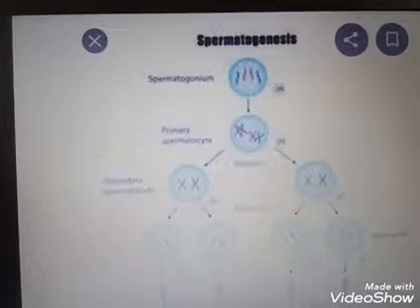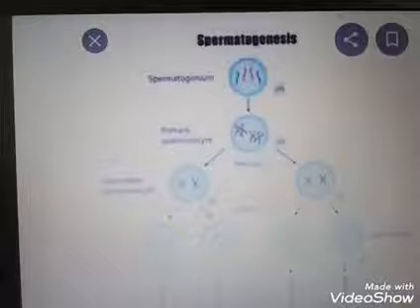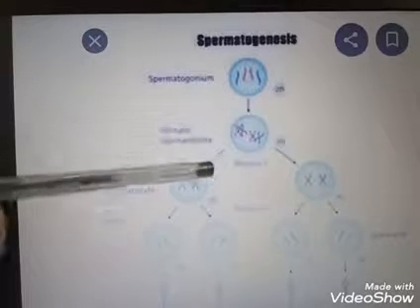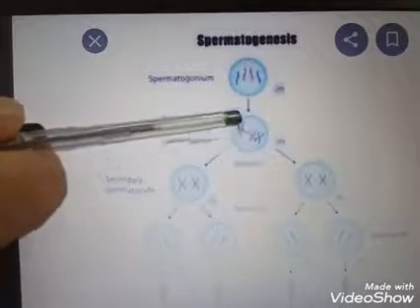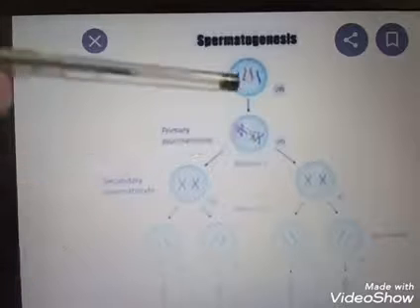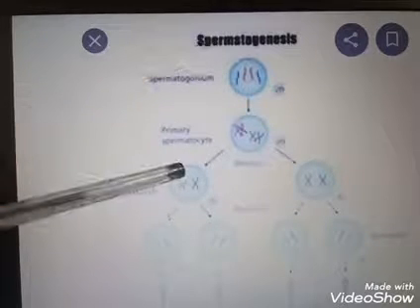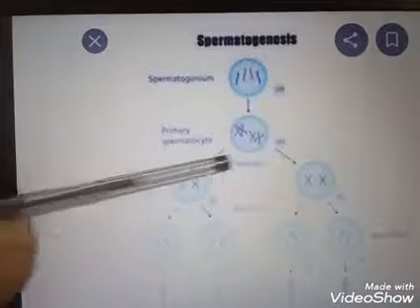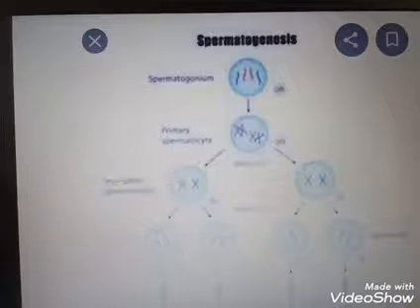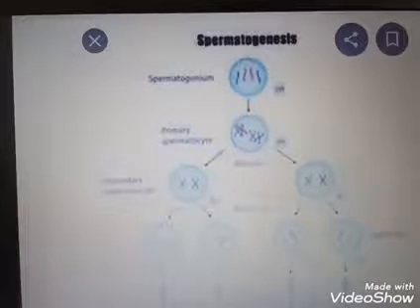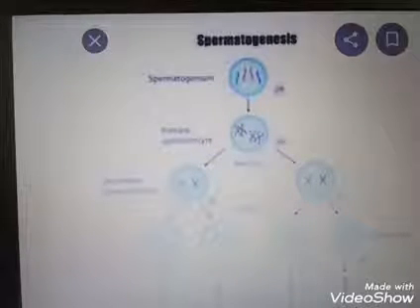Meiosis means reductional division. So when the primary spermatocyte having 46 chromosomes undergoes reduction division, the secondary spermatocyte contains only 23 chromosomes. Is it clear to you?